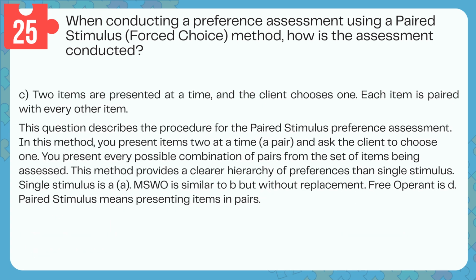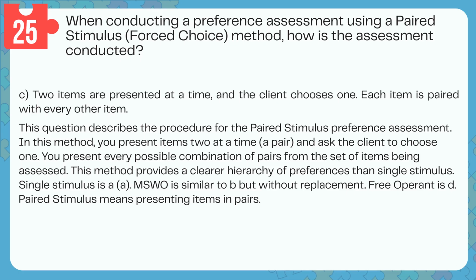Answer: C. Two items are presented at a time, and the client chooses one. Each item is paired with every other item. This question describes the procedure for the paired stimulus preference assessment. In this method, you present items two at a time, a pair, and ask the client to choose one. You present every possible combination of pairs from the set of items being assessed.